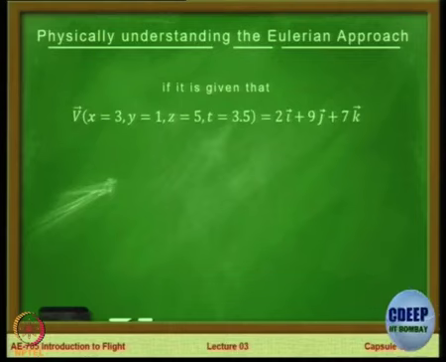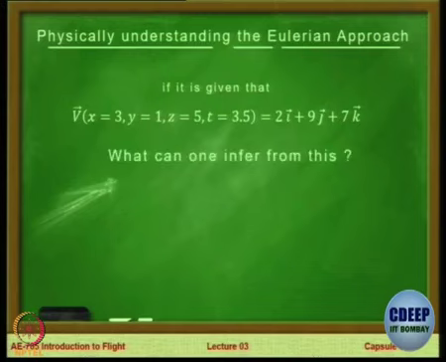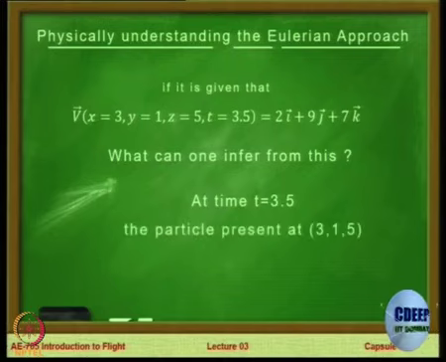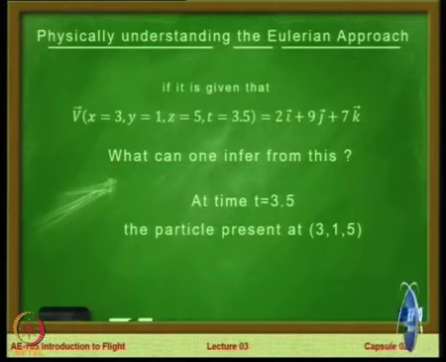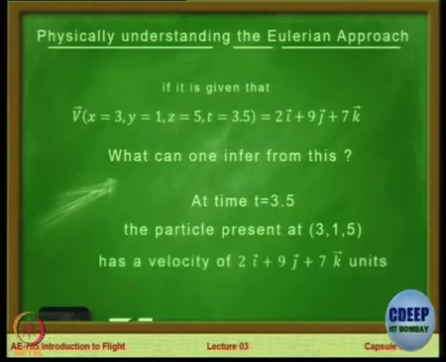So, it's a vectorial representation in terms of i, j, k. What can we infer from this? In fact, what we can infer, I have already told you. So, at time t equal to 3.5, the particle is present at 3, 1, 5. It is present and the velocity is 2i plus 9j plus 7k units. That's all we can infer.